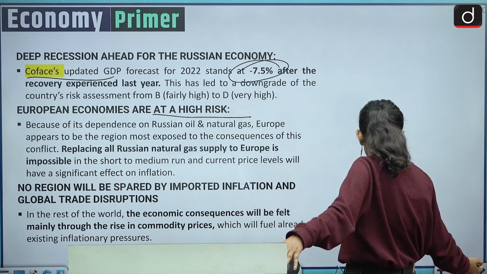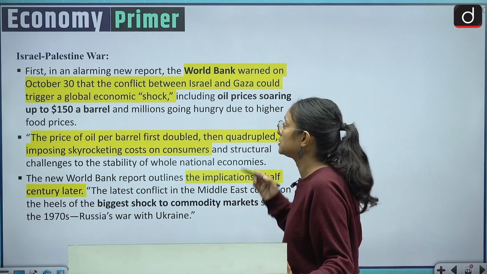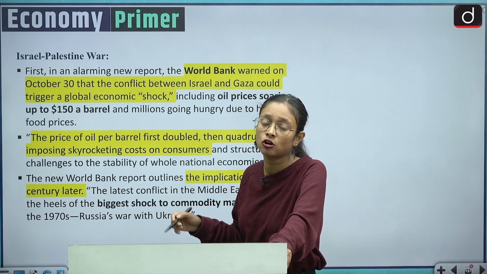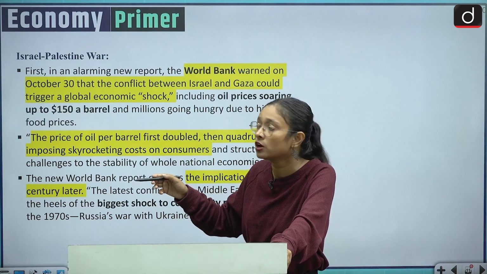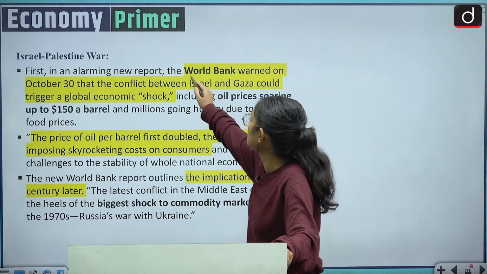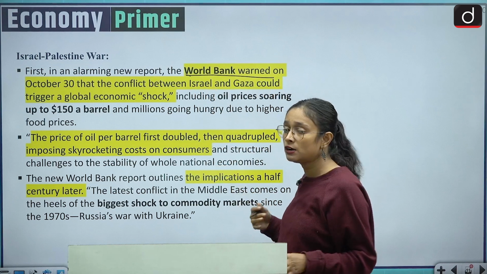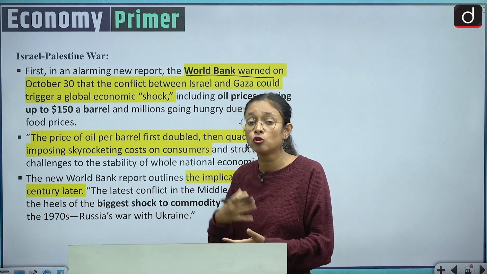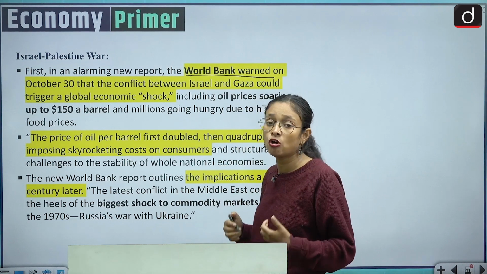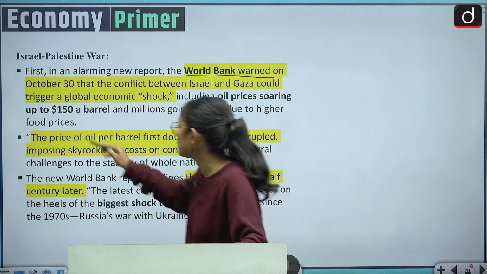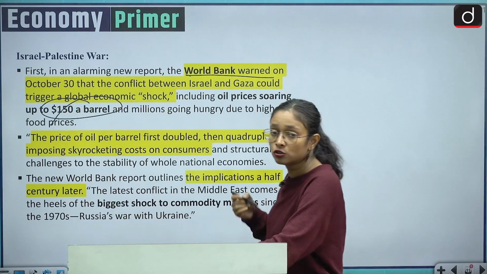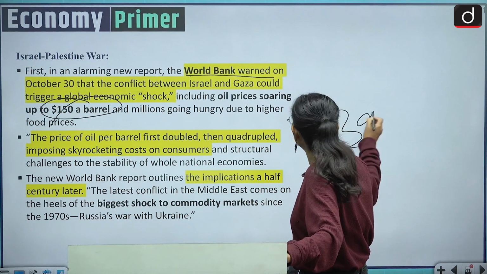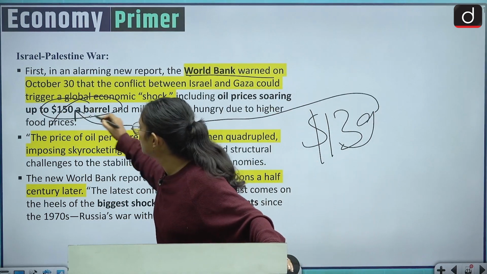Coming to the next slide, it is about the Israel-Palestinian war. This is a new kind of war. It has a long history, but right now on October 7th we are witnessing such a war. And what the World Bank had predicted regarding this is that it will give a global economic shock to the whole world, because the oil prices have increased to $150 a barrel, and during the Russia-Ukraine war it was $139. So from $139 to $150 it has increased.